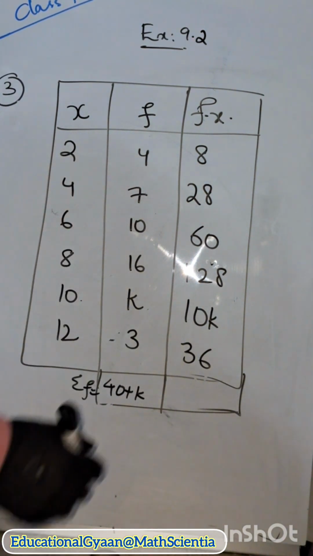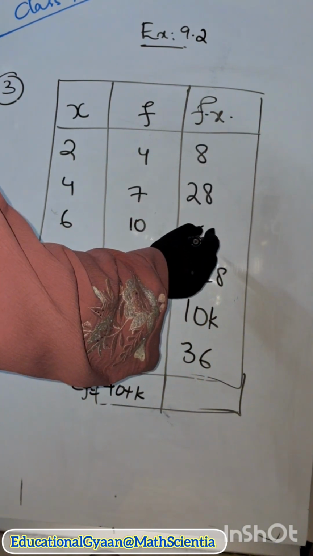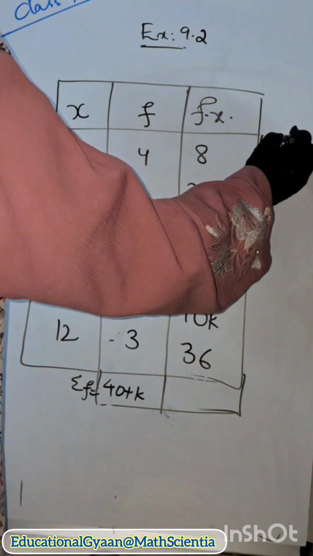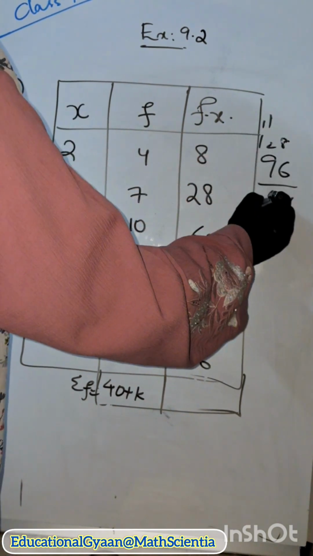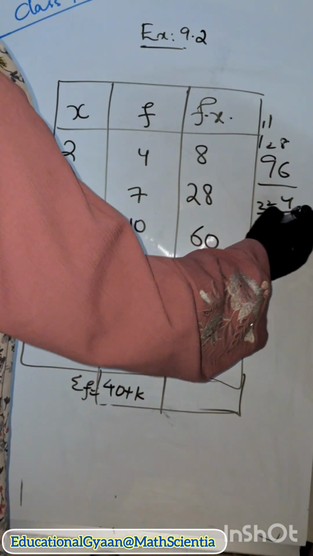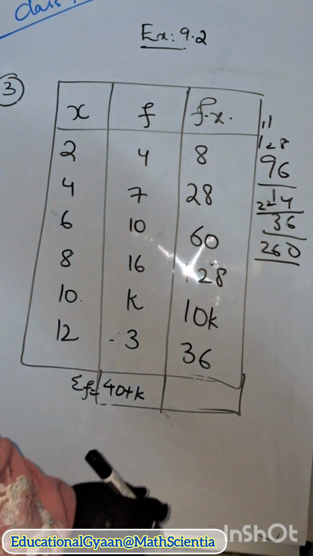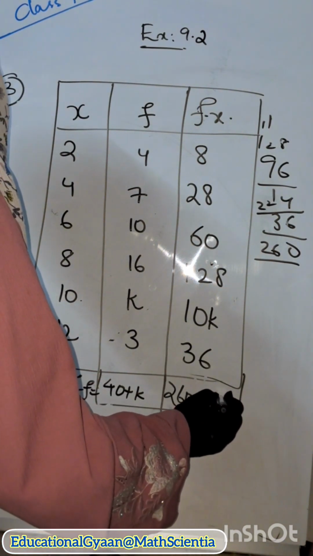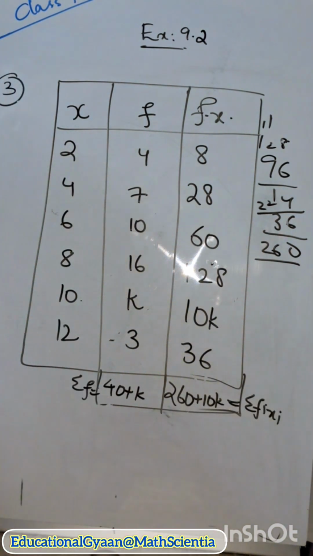We need it for the formula. 28 plus 8 is 36. 36 plus 60, 96. 96 plus 128 how much? 224. 224 plus 36, 260, right? So it is 260 plus 10k. So we are having sigma f and we are having sigma fi xi, right? So can we do the mean now? Yes, we can.